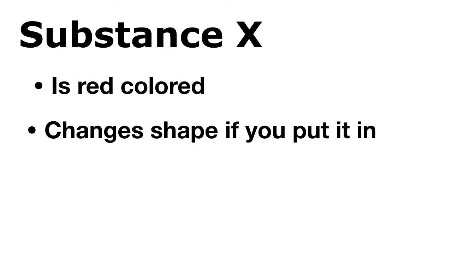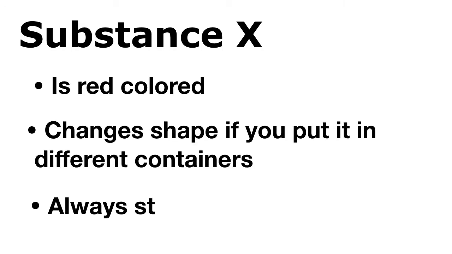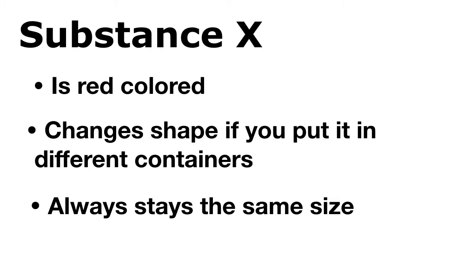Now we'll practice identifying different states of matter together. Let's imagine we have a mystery substance. We'll call it substance X. All we know is that it's red-colored, it changes shape if you put it in different containers, and it always stays the same size. Let's say we want to figure out what state of matter this is. Well, the first bullet point tells us that it's red-colored. Is this important for determining its state of matter? No, color has nothing to do with states of matter. Let's cross it out and move to the next bullet point.